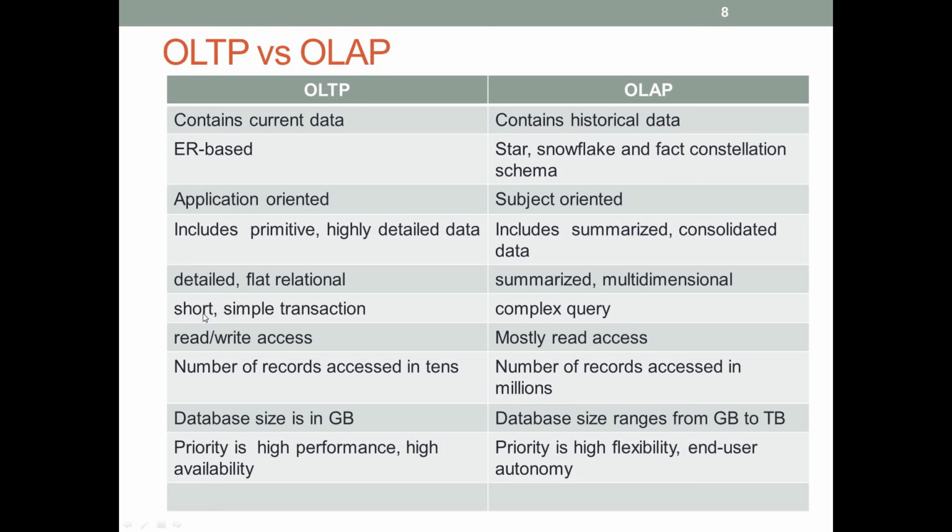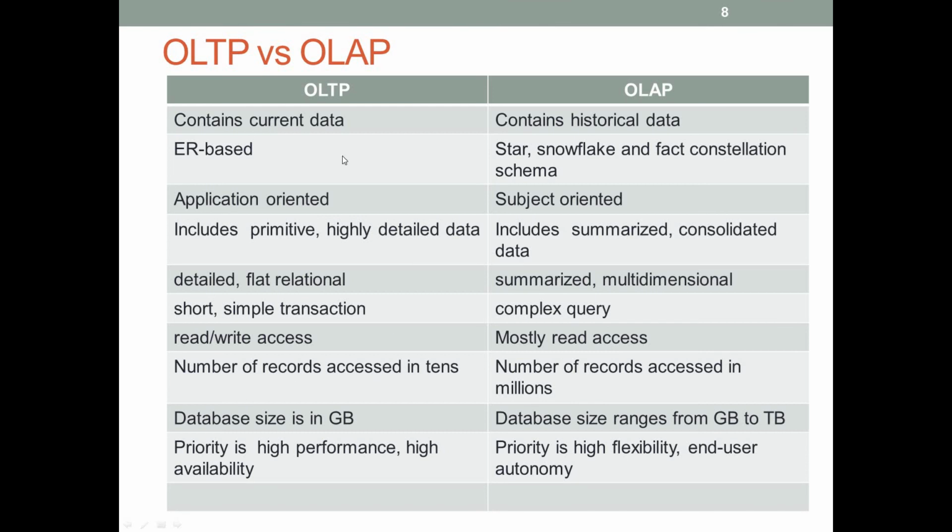Here, short and simple transactions are implemented. Simple queries are applied through OLTP, but in OLAP, complex queries are applied on the databases. Read and write access are both allowed in OLTP, while on a data warehouse, mostly read access is performed.